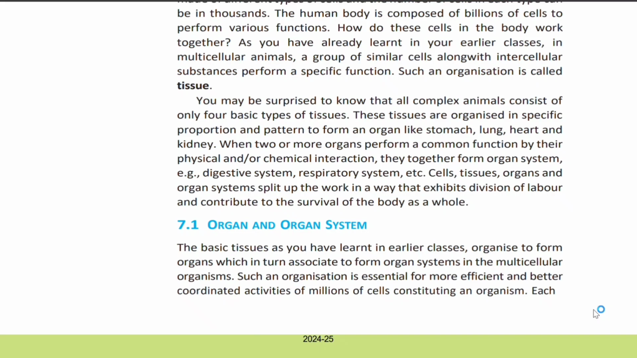You may be surprised to know that all complex animals consist of only 4 basic types of tissues. These tissues are organized in specific proportion and pattern to form an organ like stomach, lung, heart, and kidney. When 2 or more organs perform a common function by their physical and/or chemical interaction, they together form an organ system. Example, digestive system, respiratory system, etc. Cells, tissues, organs, and organ systems split up the work in a way that exhibits division of labor and contributes to the survival of the body as a whole.